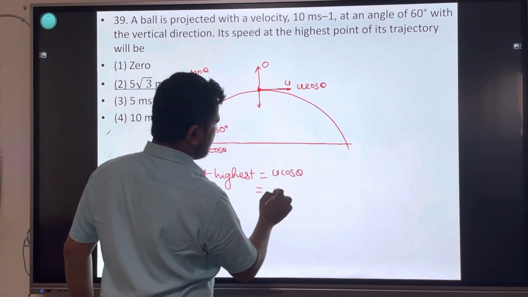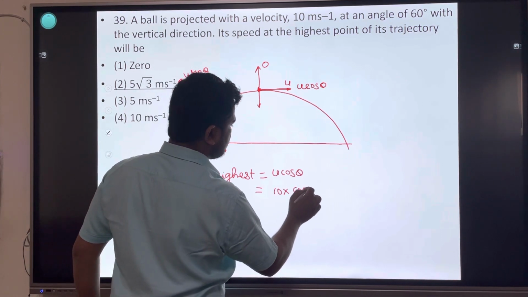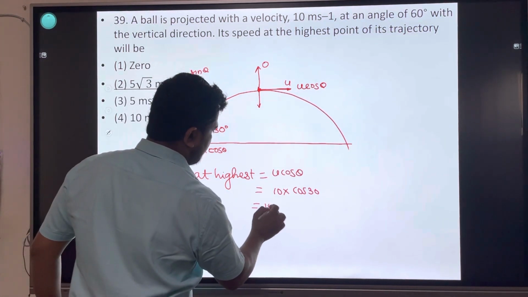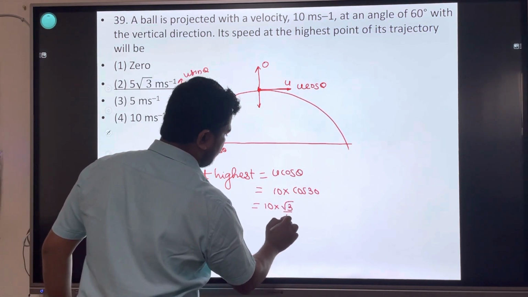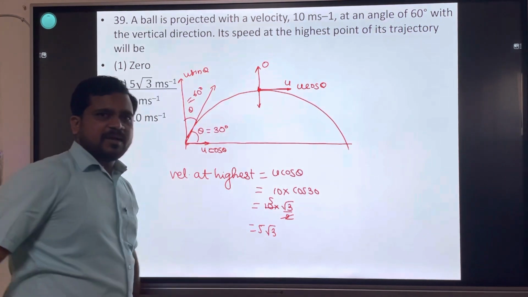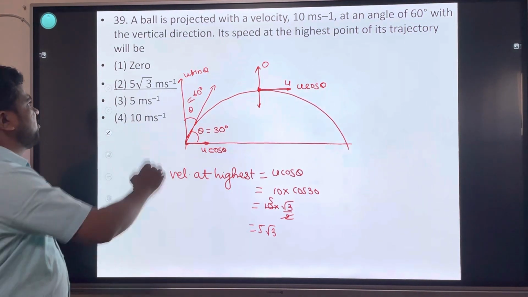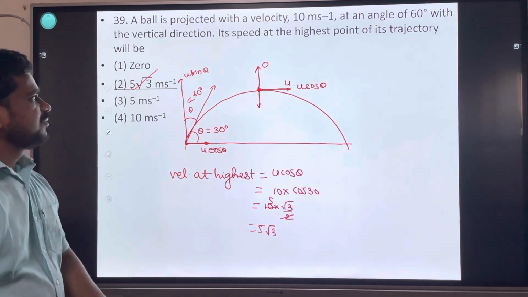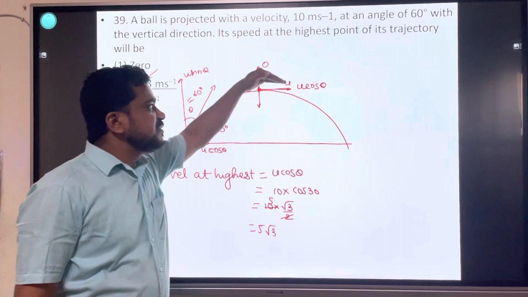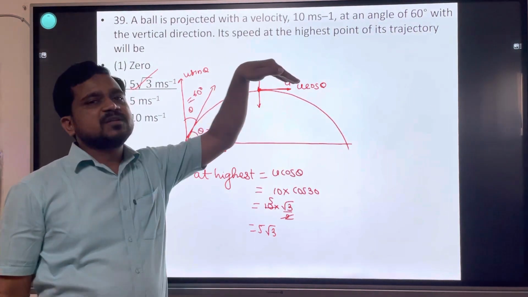Initial velocity is 10 into cos 30. 10 into cos 30 is 5 root 3. 5 root 3 is the answer. At highest point, vertical component is 0. At highest point, only the horizontal component is left.